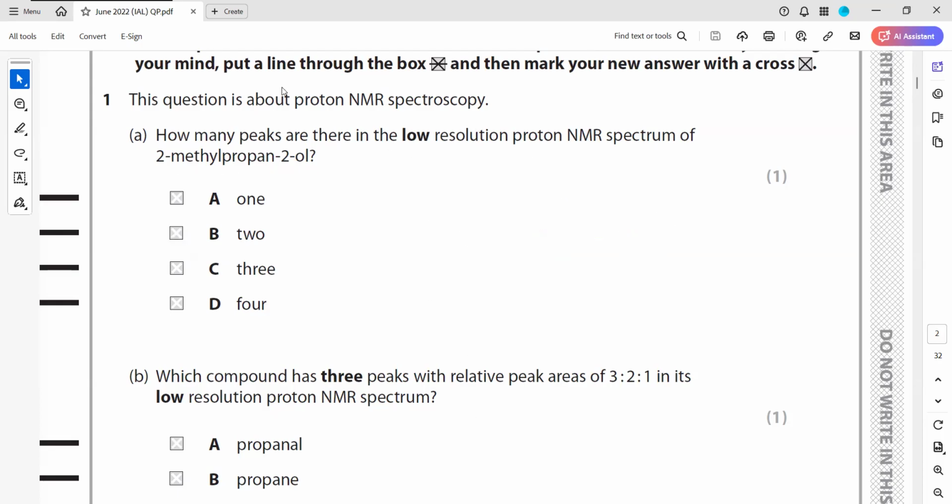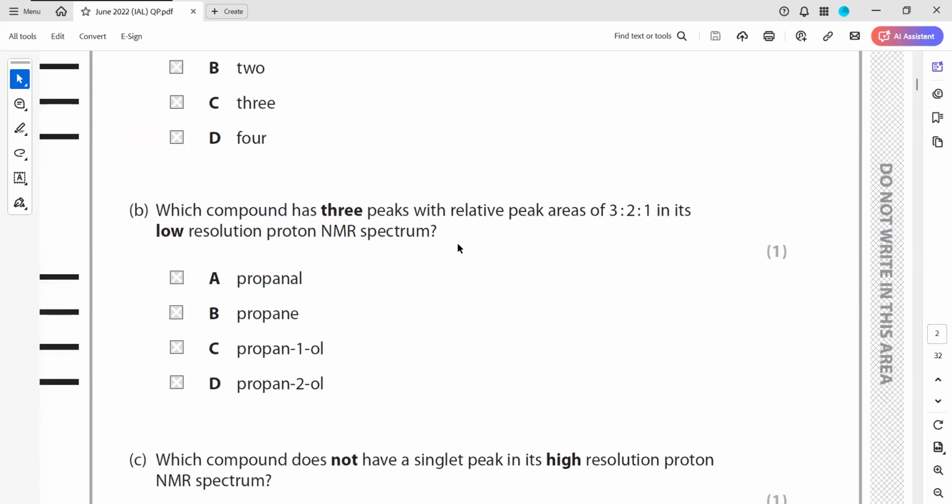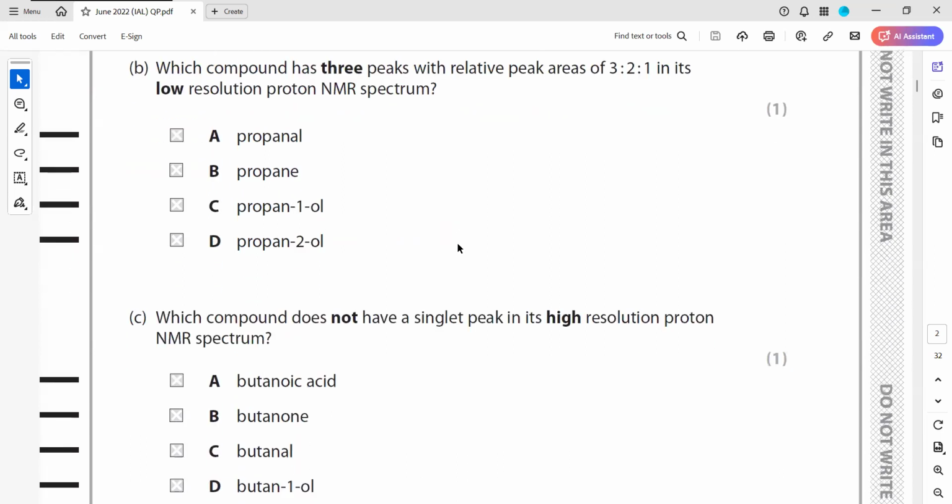The next question. Which of the compounds has 3 peaks in NMR? Relative peaks of 3:1 means the hydrogens are like 3:2:1 in a low resolution. If I draw propanol, CH3, CH2, C double bonded with OH. So you can clearly see propanol will have 3, 2, 1.